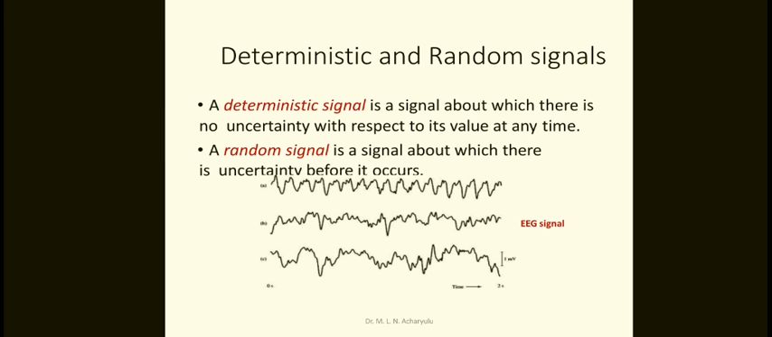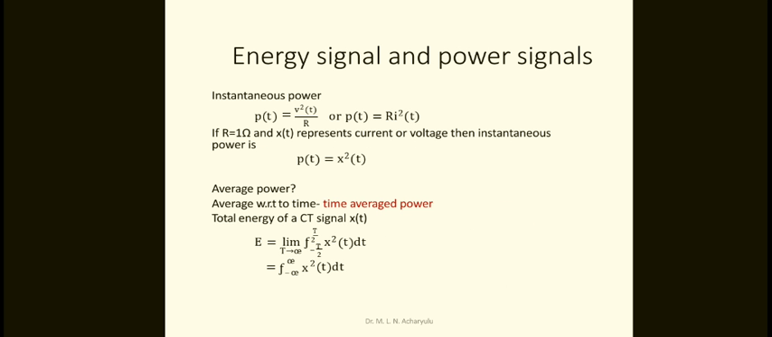If you come to the random signal, a random signal is a signal about which there is uncertainty before it occurs. We cannot predict it, like the ECG signal and so on. So this is the difference between the random signal and the deterministic signal. How are we going to distinguish these two signals? By using some relations.